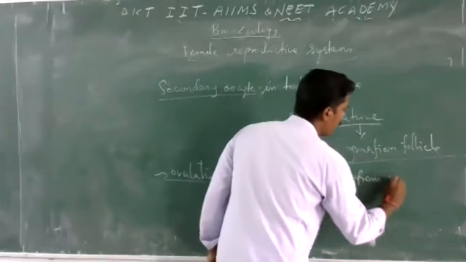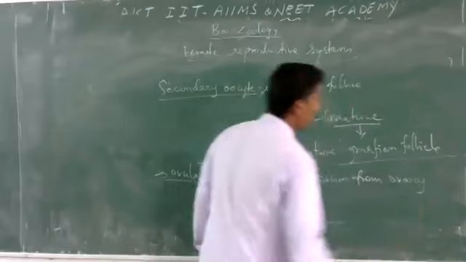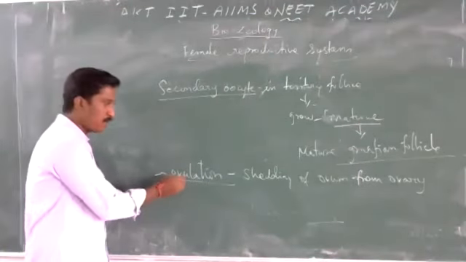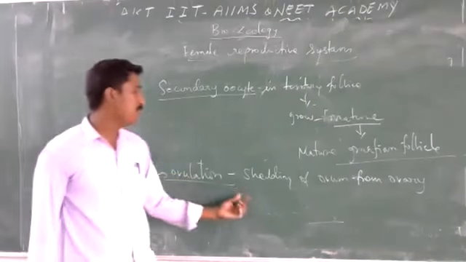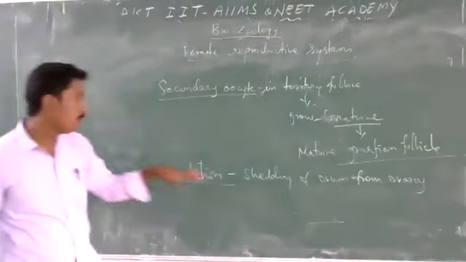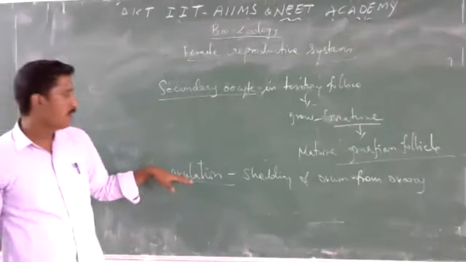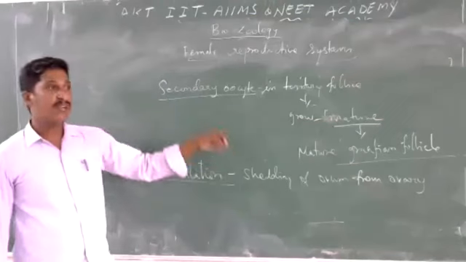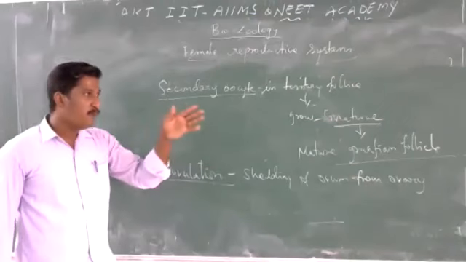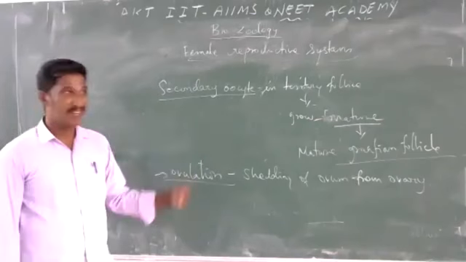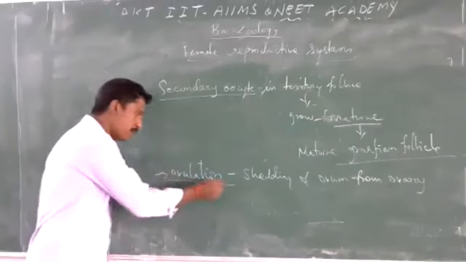From ovary. Shedding of ovum. Ovulation is a process. This process, the shedding of ovum from the ovary, is called ovulation. This ovulation happens in every menstrual cycle, 14 days before the next menstrual cycle. At the middle of the menstrual cycle, the ovulation will happen.